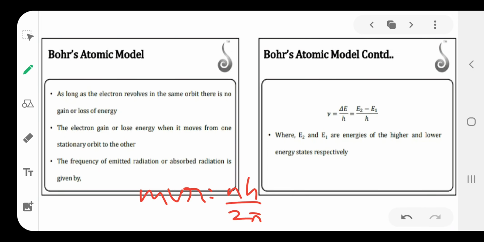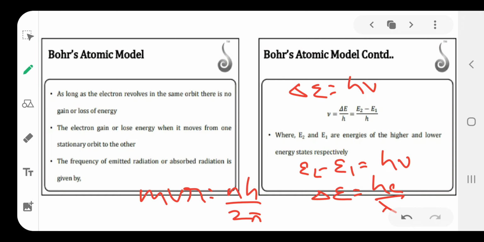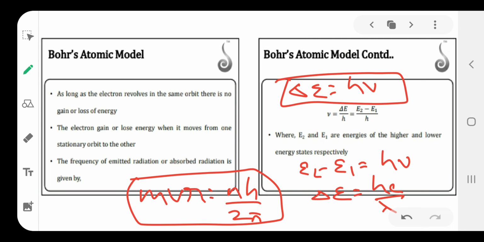When an electron jumps from a higher orbit to a lower orbit or from a lower orbit to a higher orbit, the energy difference delta E is equal to h nu. Delta E means E2 minus E1 is equal to h nu. Nu is equal to c by lambda. Therefore, delta E is equal to hc by lambda. So these are the different formulas in Bohr's atomic theory.